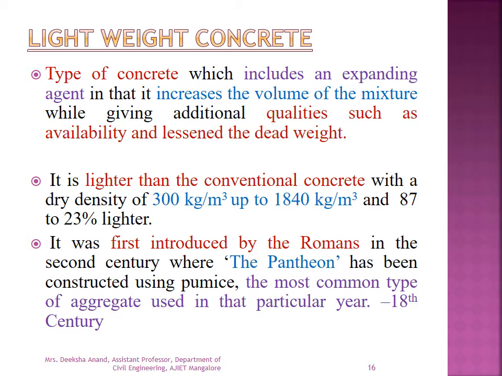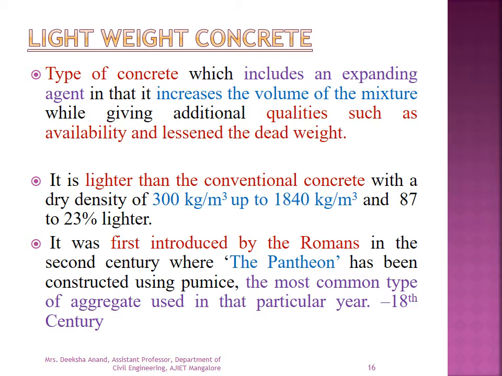So what do you mean by lightweight concrete? Lightweight concrete can be defined as a type of concrete which includes an expanding agent that increases the volume of the mixture while giving additional qualities such as workability and lessening the dead weight. It is lighter than conventional concrete, with a dry density of 300 kg per meter cube up to 1840 kg per meter cube, and 87 to 23% lighter.